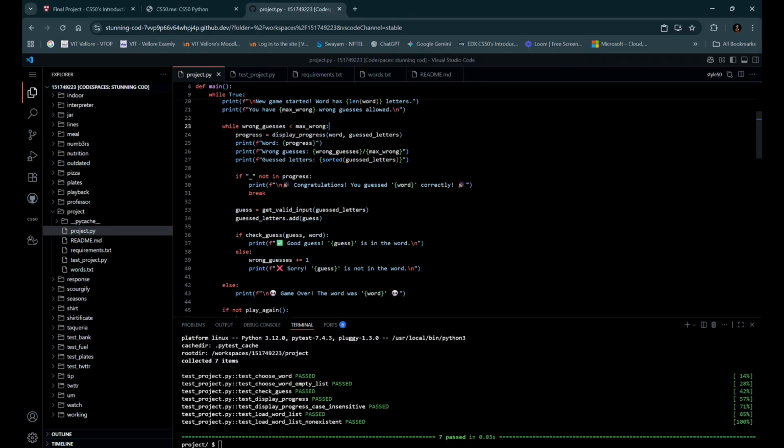This project demonstrates key Python concepts like file IO, random selection, input validation, game logic, and comprehensive testing.